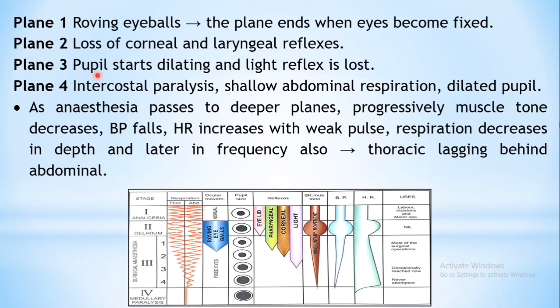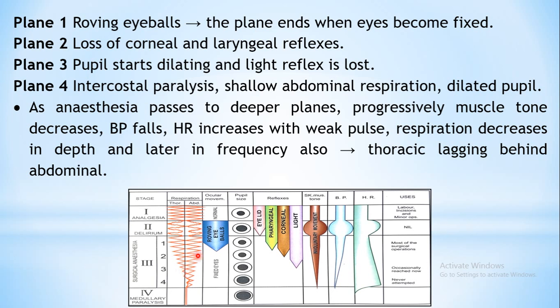Okay, plane 3 is indicated by pupils starting to dilate. So here in case of plane 3, from here onwards the pupils will start dilating and the light reflex is also lost. And during plane 4, the intercostal muscle paralysis will take place. Here if you can see, as the depth is increasing, the rate of respiration is reducing.